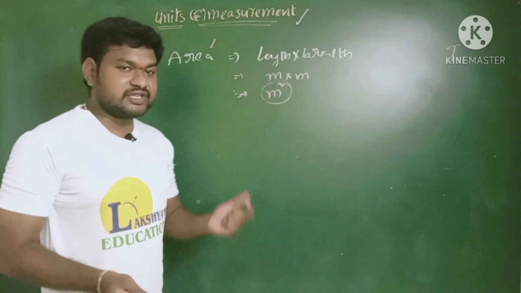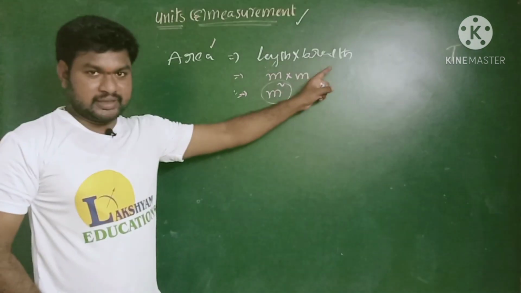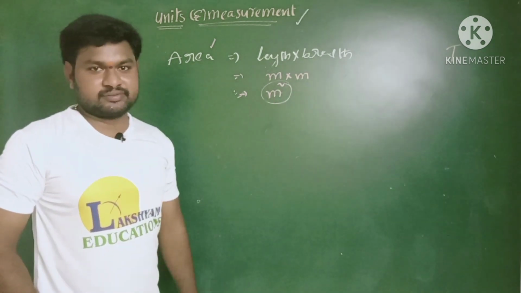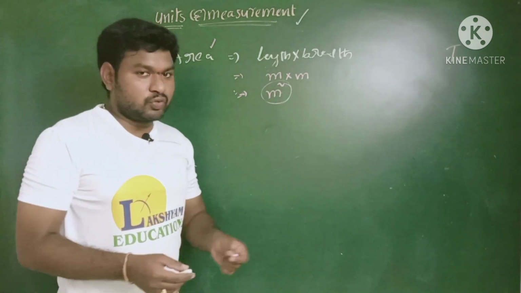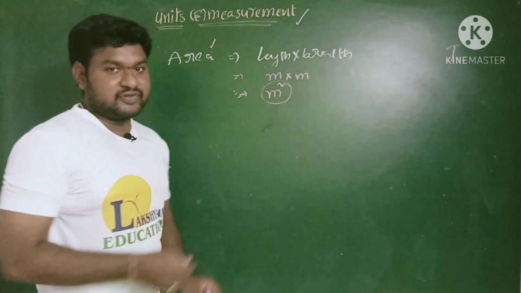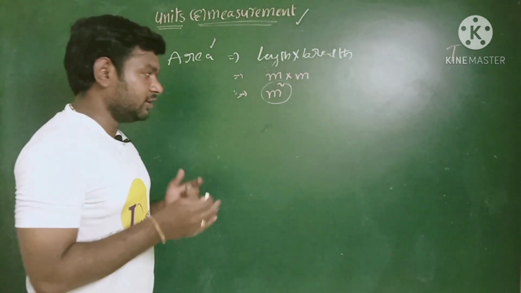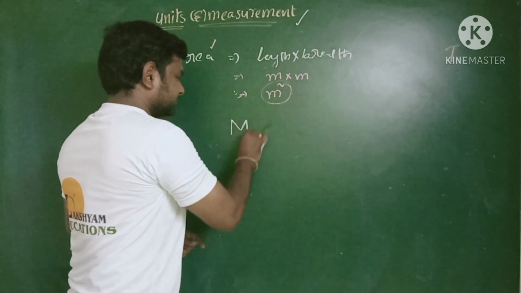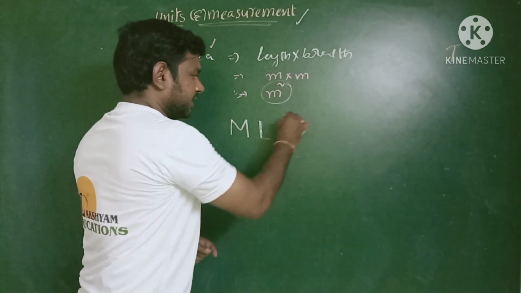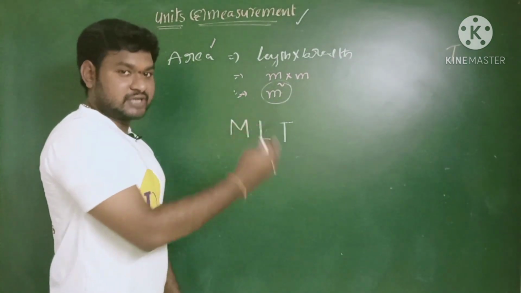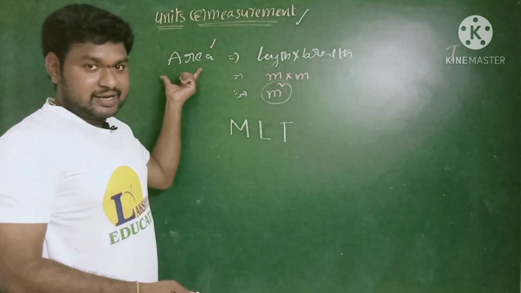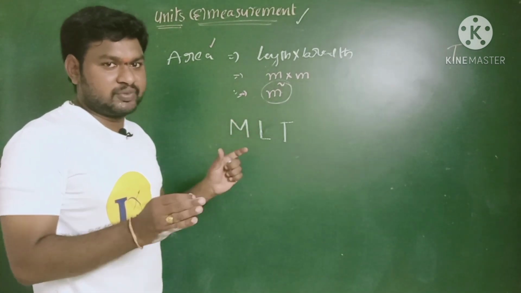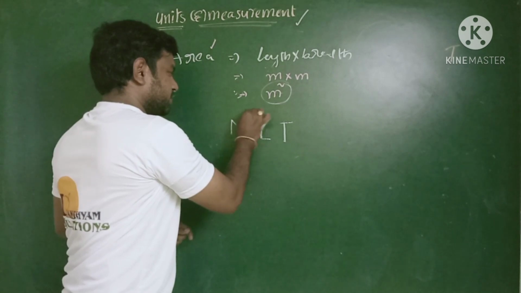Okay children, area is length into breadth. The SI unit for length and breadth is meter into meter, here meter square. So what is the task now? Now we want to write the dimensional formula for the physical quantity area. Look at here, what are the three important dimensional terms we have? Mass, length, time. Look carefully: mass, length, time. In this area expression, there is no information about mass. That means mass is 0.